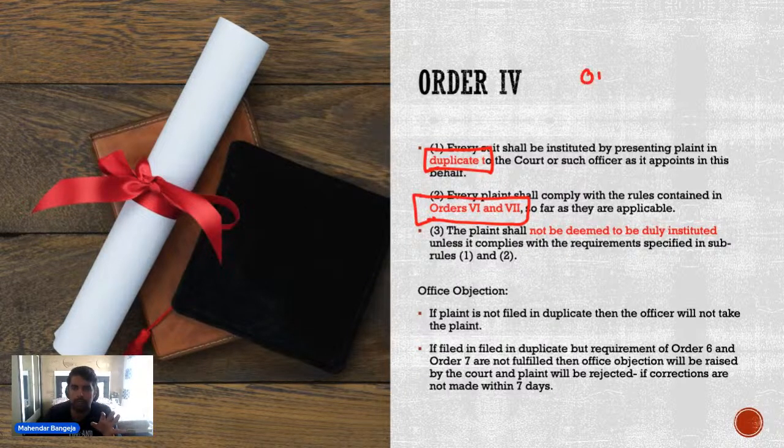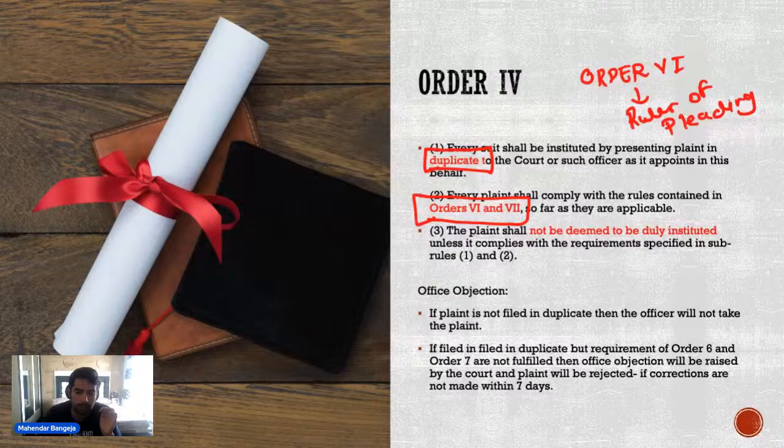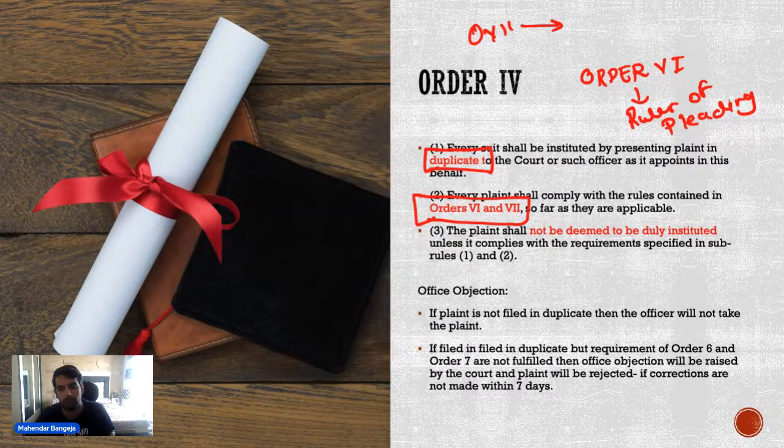So order 6 क्या है guys? Order 6 क्या है? Rules of pleading. And order 7, what exactly is order 7? Rules of plaint. Correct. So basically every plaint shall comply with rules contained in order 6 and 7.